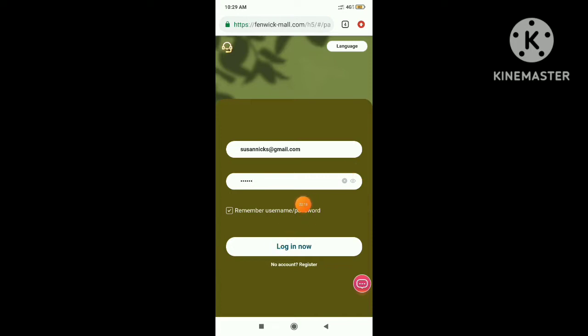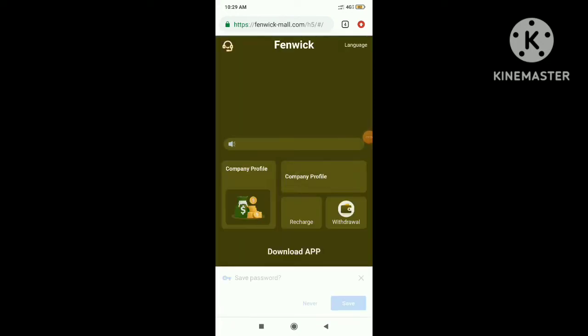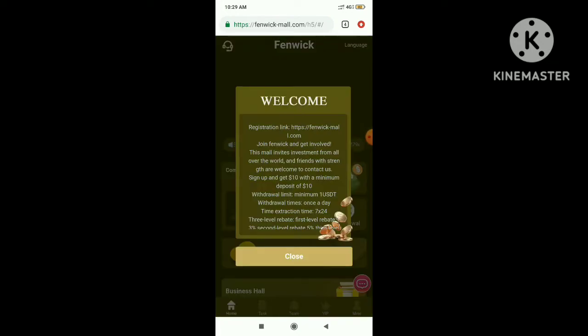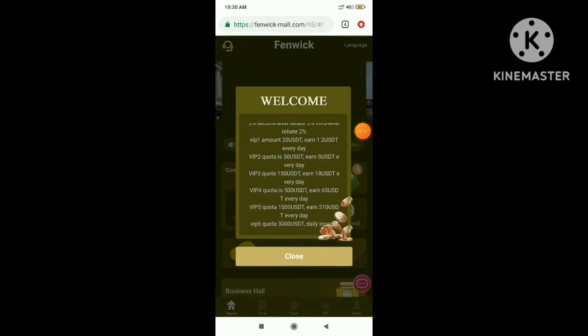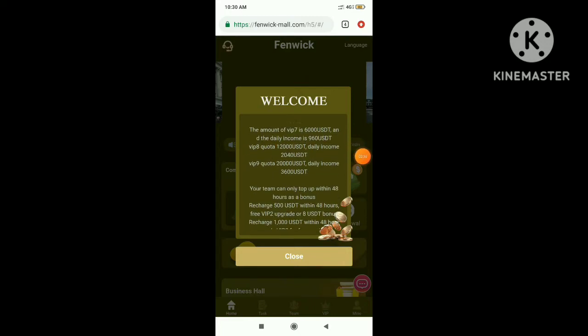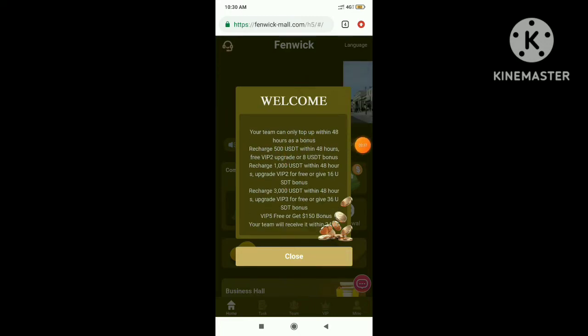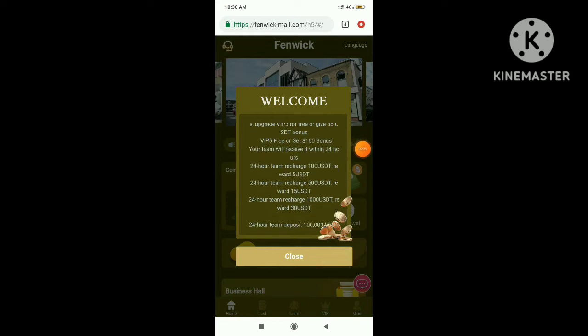So okay guys, let's check the company profile. Here I have clicked. I can see it's an American retail chain of department stores. You can see it's an American company guys. Here you can also see the rules of this platform. So okay, let's come back and now I'm going to show you the rules. Here you just click on rules and here you can read the profit. You can get good profit from this platform.